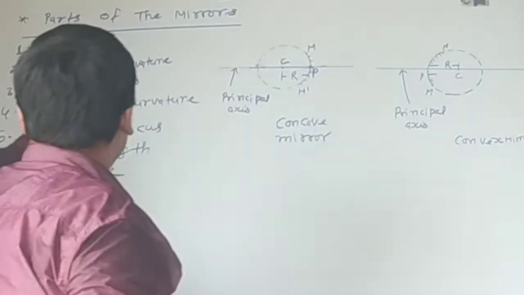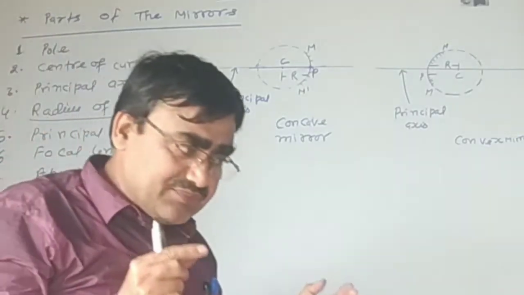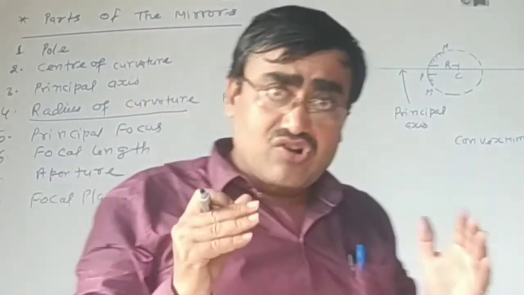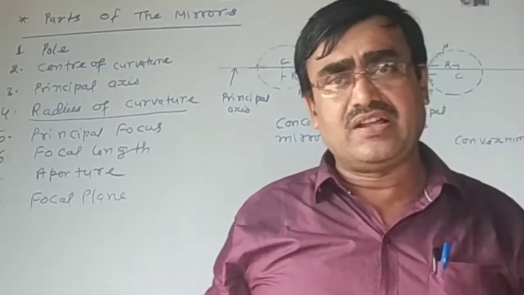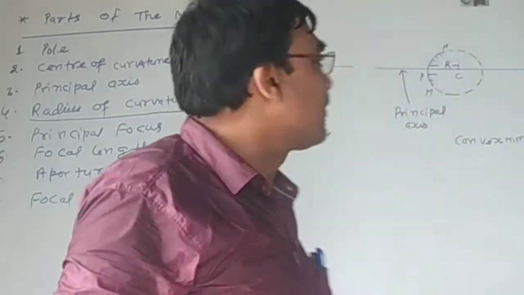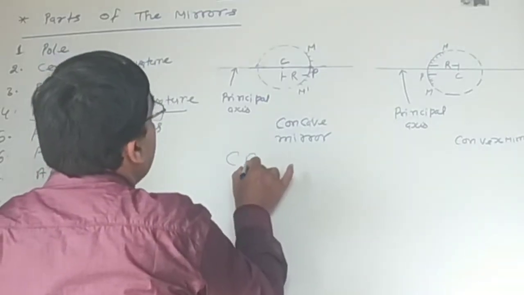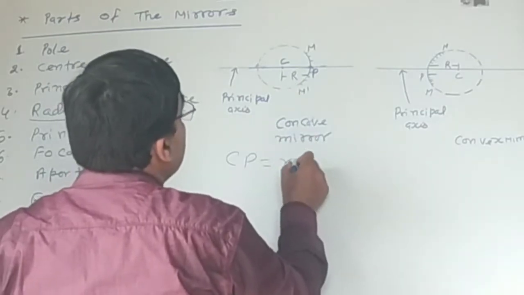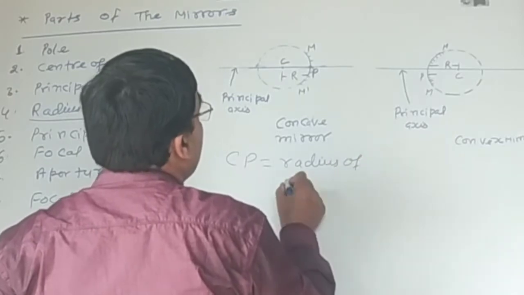The radius of curvature, what is the radius of curvature? That means spherical mirrors are the part of a hollow sphere whose radius is called radius of curvature. Here CP is equal to radius of curvature of concave mirror.